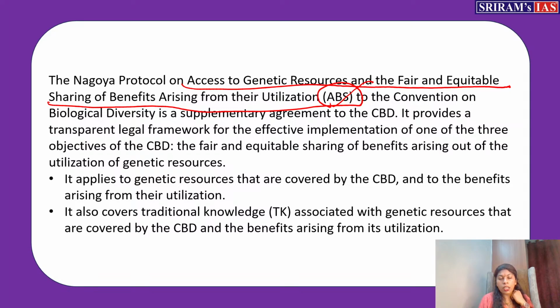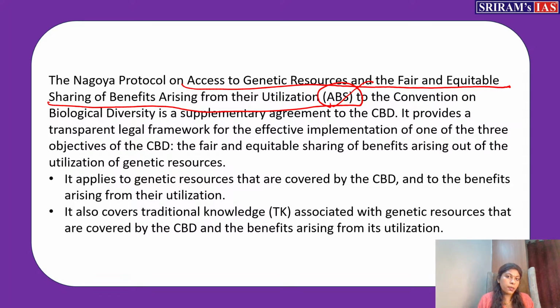There's something called Nagoya. So Nagoya says that you can access this genetic resource. When you go to a particular place, first you have to get access to the genetic resources which are present there.